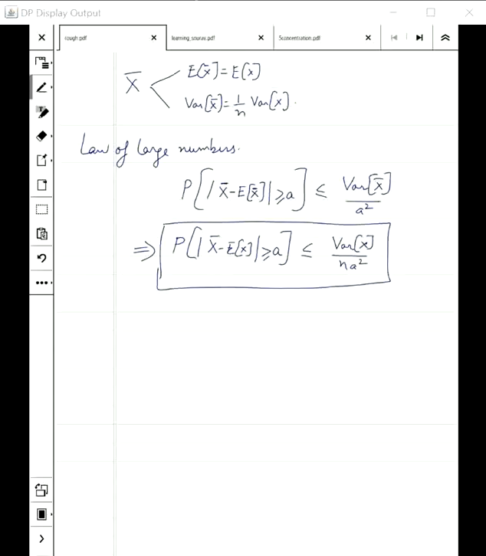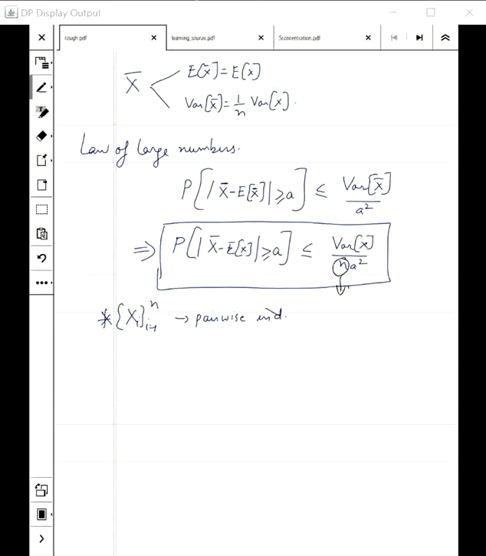Why are we interested in this statement? First, a reminder: to prove this, we noticed that this family was pairwise independent. Only then could I prove such a law. The importance of this arises because of this n in the denominator.